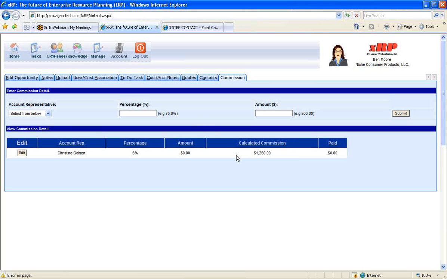They calculate the sales amount, and we have portions in xRP to actually track what's been paid to your sales rep. So it really helps you be even more organized. Once again, better manage your organization. So it has a set of tools so you can really track all your follow-up with your sales and improve your sales, as well as continue to improve your operations.